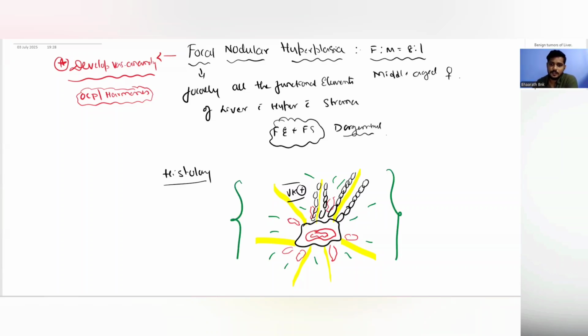This central scar is seen in almost 85% of these patients, right? But there is an atypical form. So histologically, there is an atypical form of FNH which is seen in 15% of patients where there is no central scar. That is called the atypical form of FNH on histology.